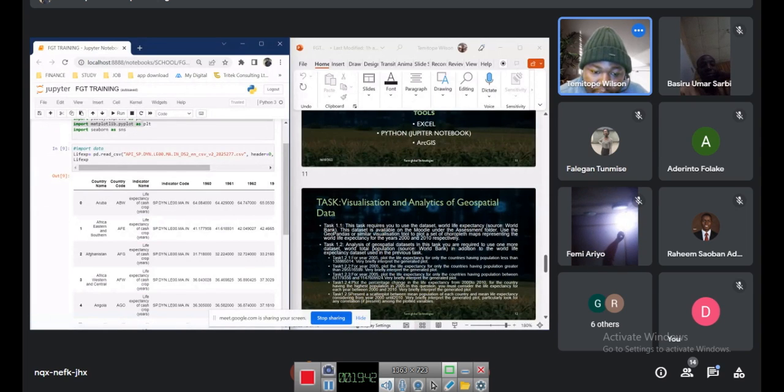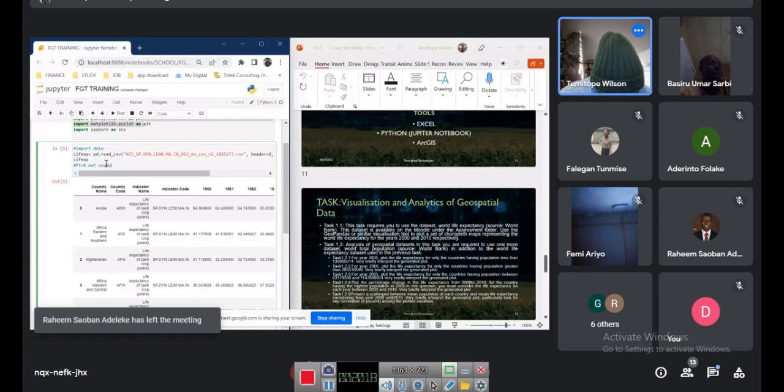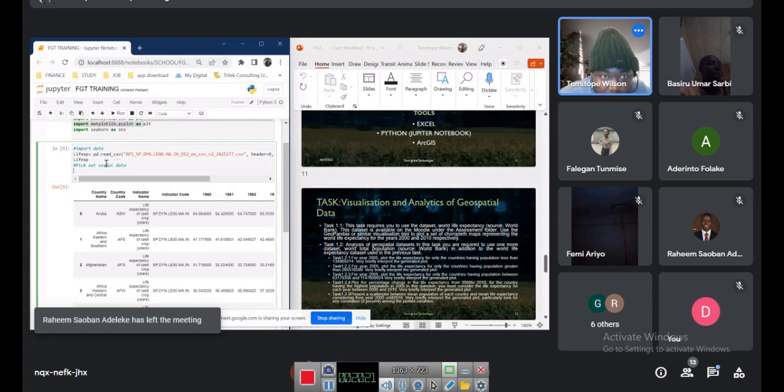For the first task, what we need is 2000 to 2010, which means 1960, 1961, all these are not useful for this. So we need to take out the useful columns that we need so that we won't make our data look very rough. So I'll just say pick out useful data.